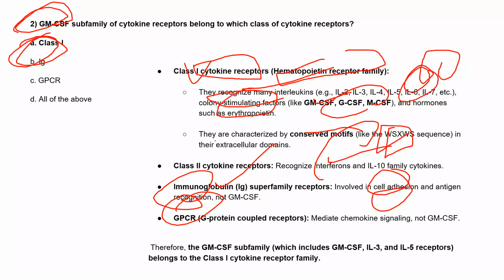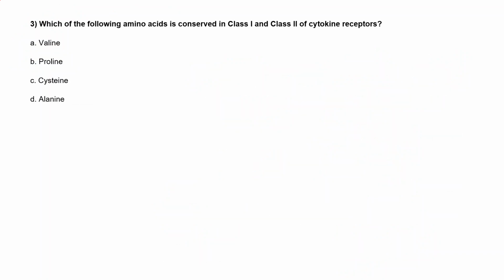So they help in these two main functions. And other than that, the GPCRs are for chemokine signaling, so all the chemokines belong to the GPCR receptors. So in the question they asked about GM-CSF, and as we know, this belongs to the class 1 cytokine receptors, that is the hematopoietin receptor family. So all the interleukins and GM-CSF, GCSF, and MCSF belong to the class 1 cytokine receptor family. So it's easy. So moving to the next question, which of the following amino acids is conserved?